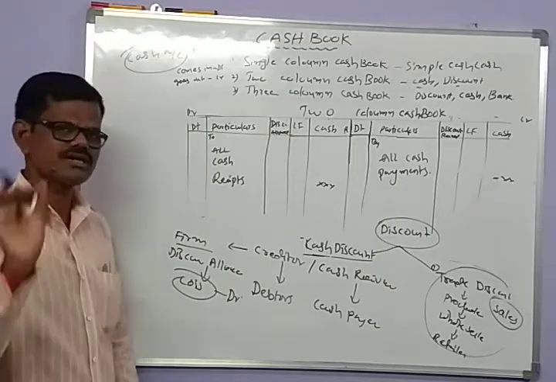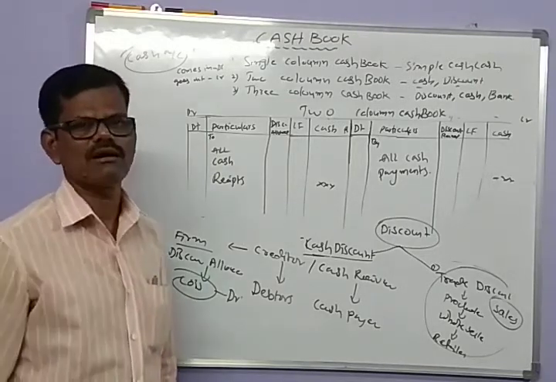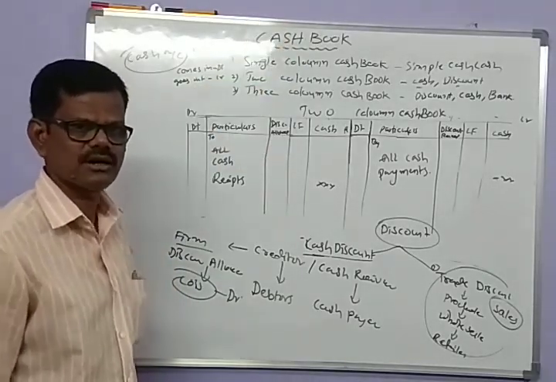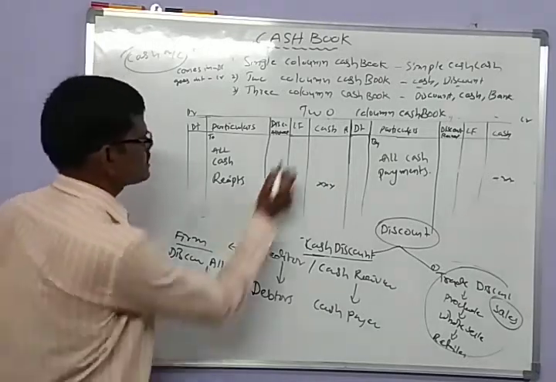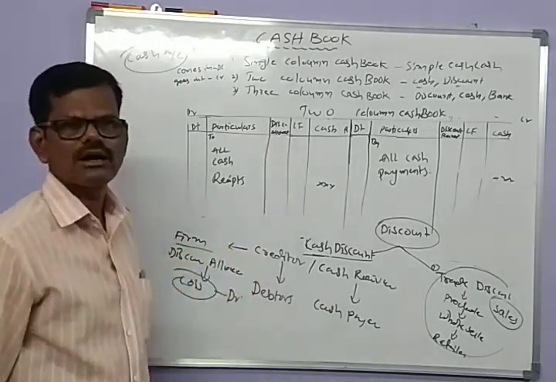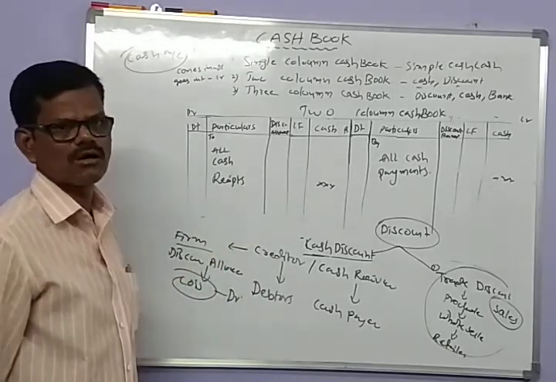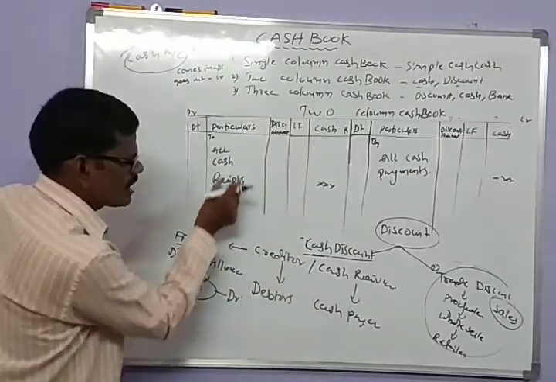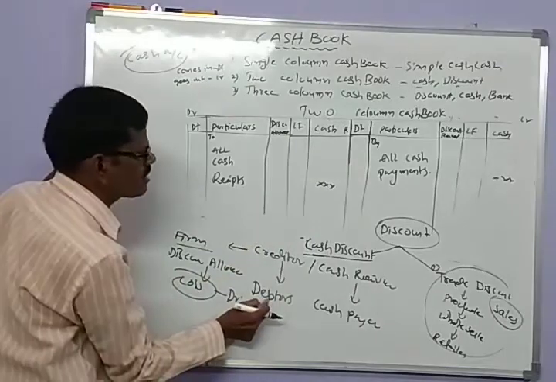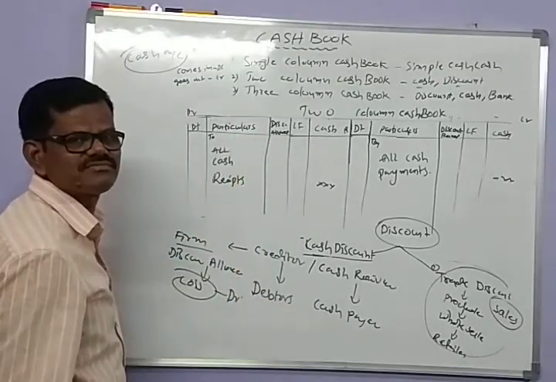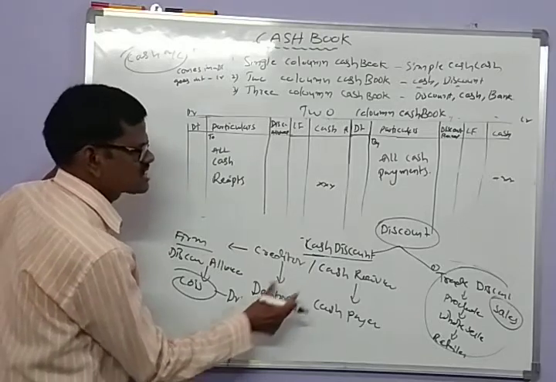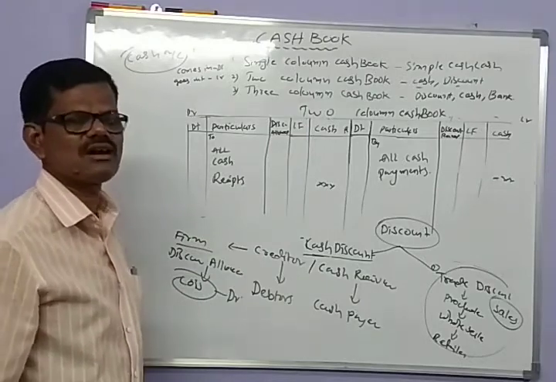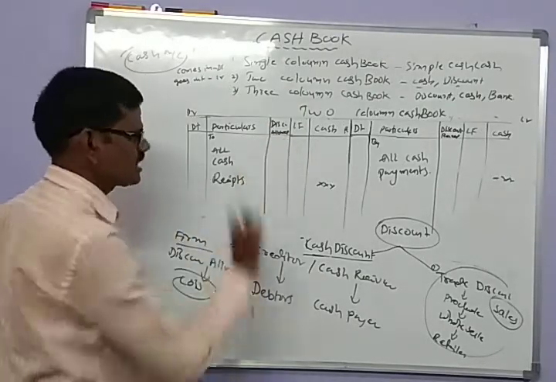When the firm allows any discount to its debtors, it is a loss, so it is recorded in the debit side discount column. When we are receiving cash from debtors, we allow the discount. The discount is a loss, recorded on the debit side of the cash book.